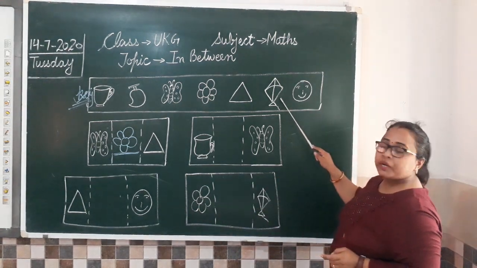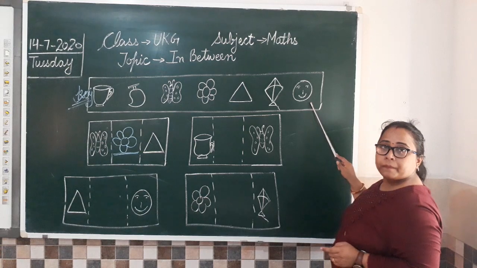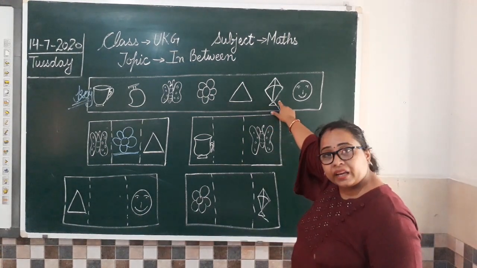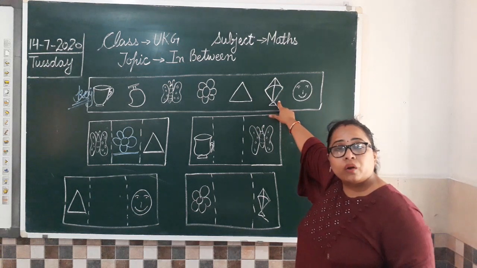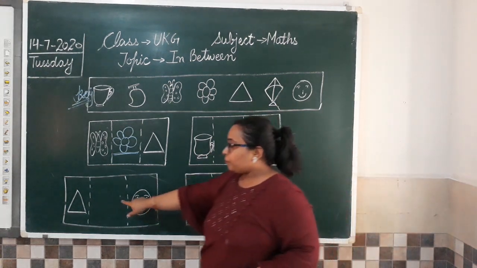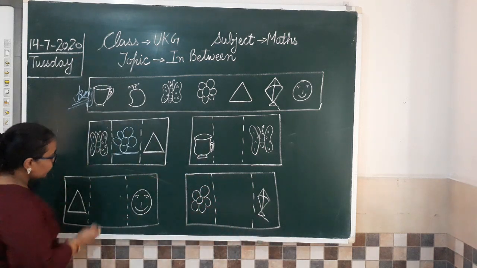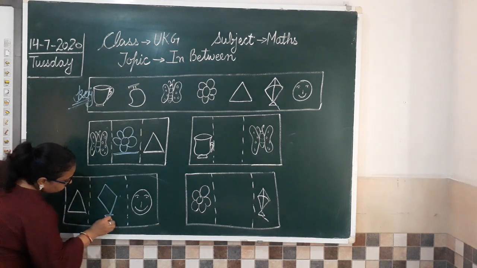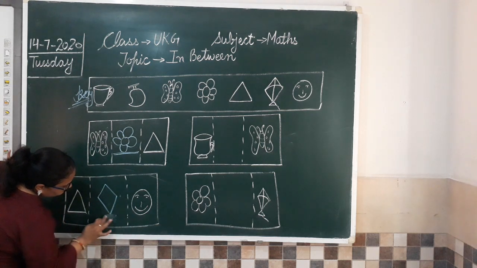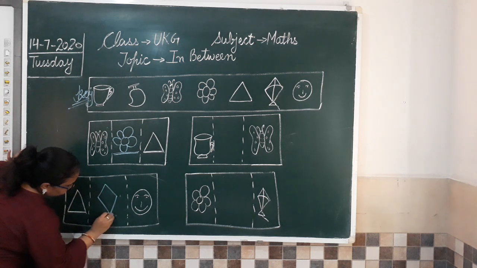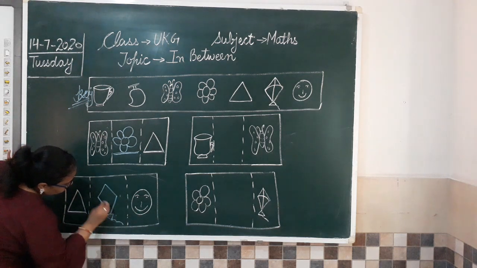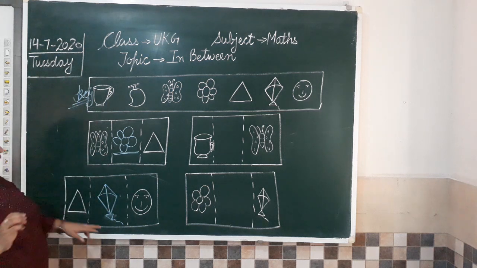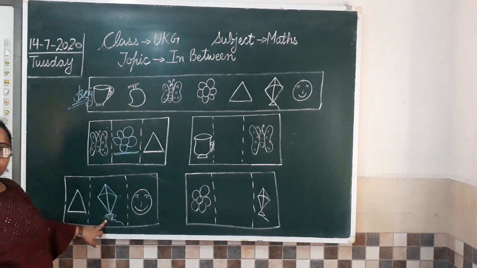So which is the picture in between triangle and smiley? Yes, which picture is there between triangle and smiley? Kite. So what do we have to do? We are going to draw this picture in between, right? So how are we going to do that? Like this. Like this we have drawn the picture of kite.